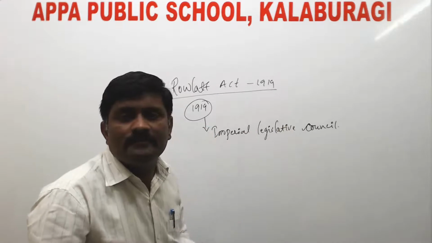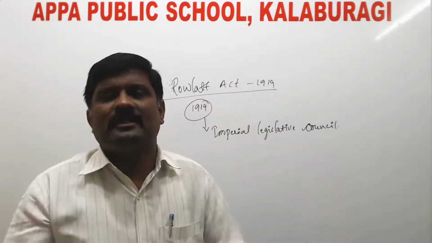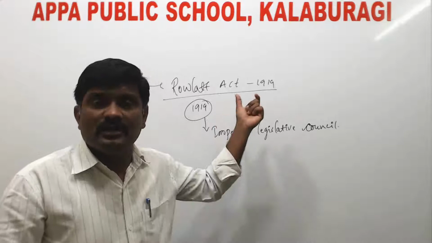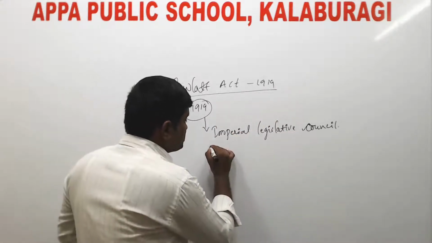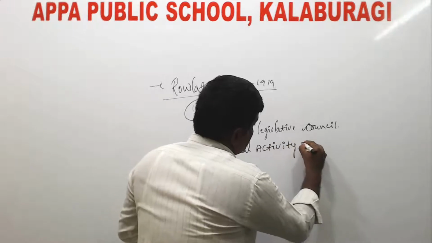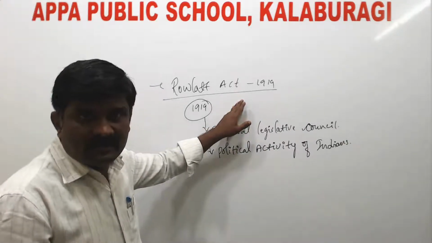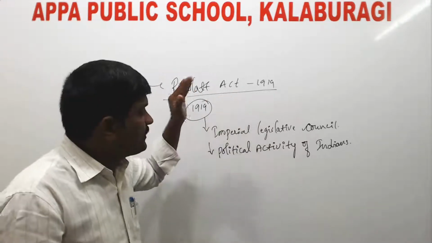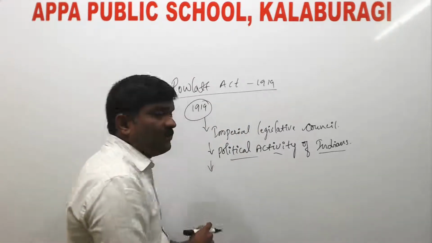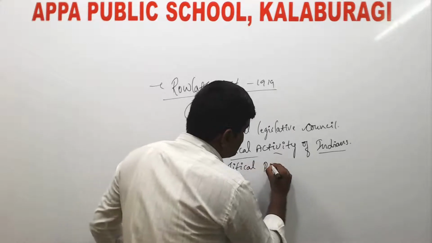See, this Rowlatt Act gave the government enormous power, plenty of power, to suppress the political activity of Indians. The main intention of this Rowlatt Act was to give the government plenty of power to suppress the political activity of the Indians.